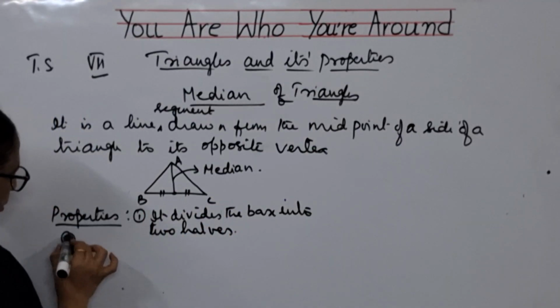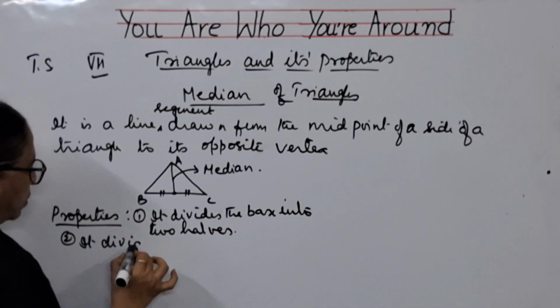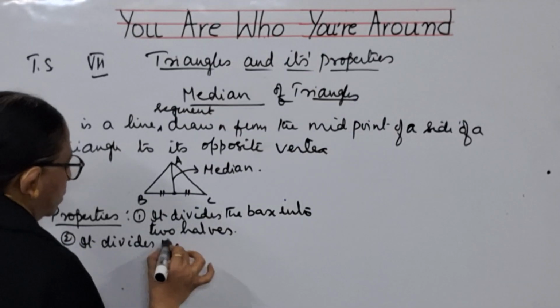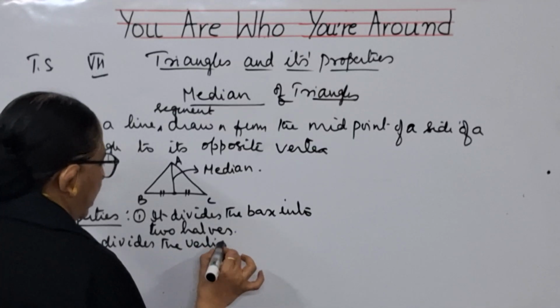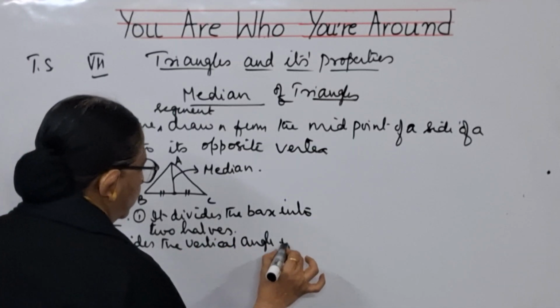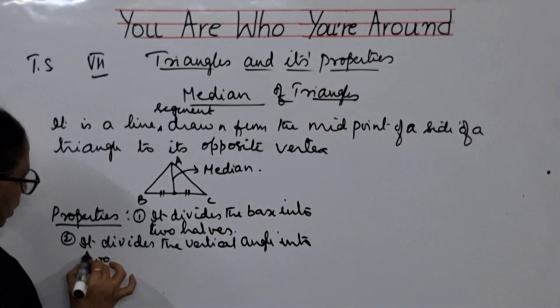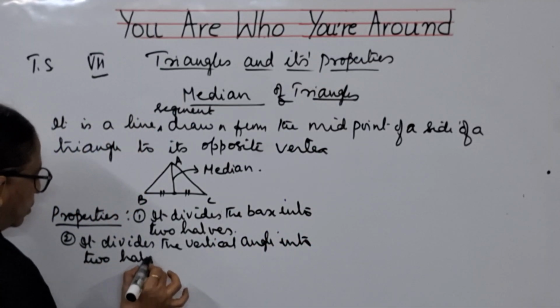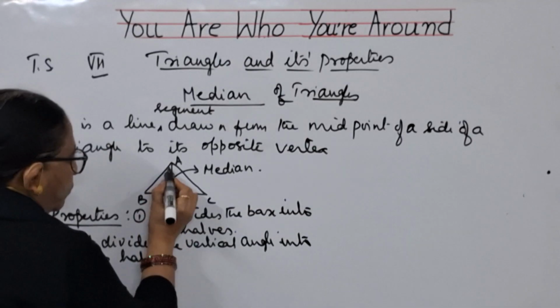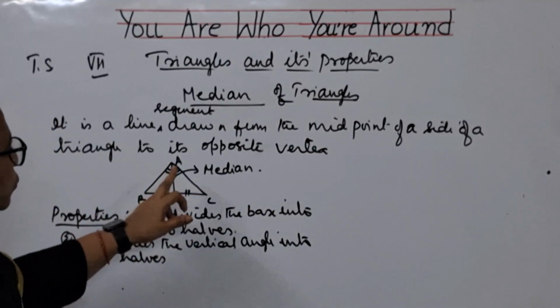And second point, it divides the vertical angle into two halves. That means even this vertical angle, this is called vertical angle, it is divided into two halves.